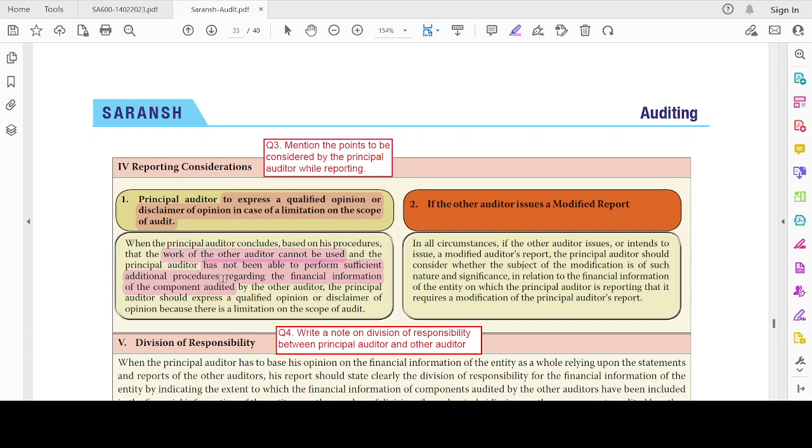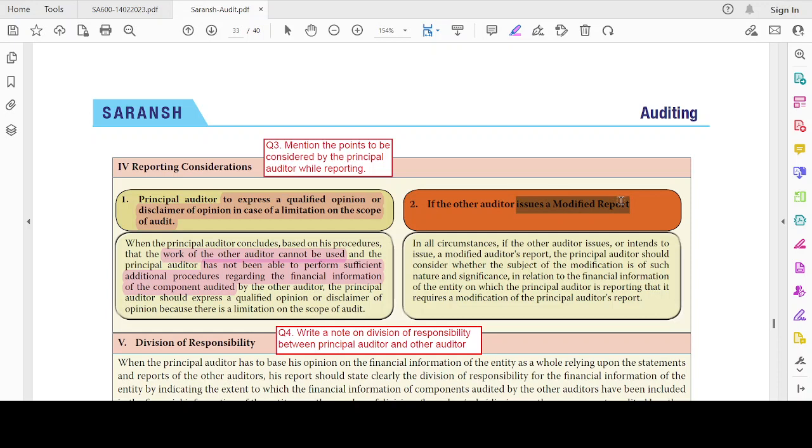Because I don't have the branch auditor's report properly, or any other additional information on which additional procedures can be performed, there is a limitation of scope of audit. That's why I'm going to express a qualified or disclaimer of opinion.